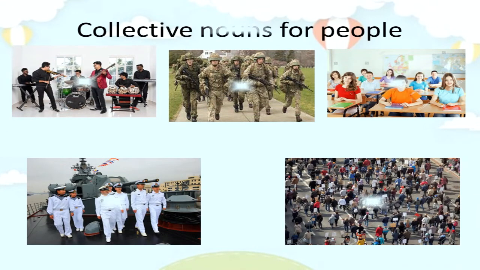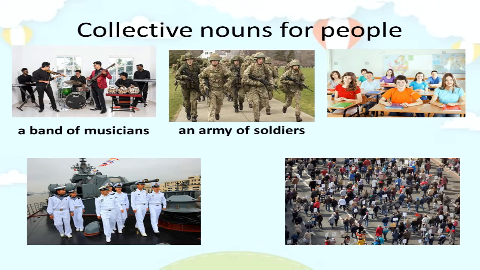Here are some examples of collective nouns for people. In the first picture, you can see a group of musicians. We call them a band of musicians. In the next picture, there is a group of soldiers. They are known as an army of soldiers. In the third picture, there are some students in a classroom. We call them a class of students.